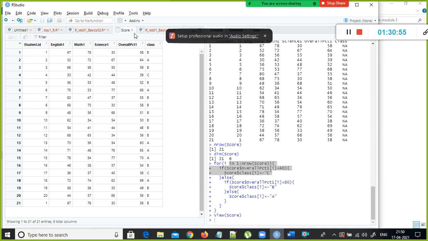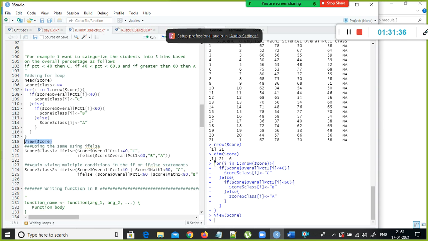You got it, right? It works fine if you give the conditions in order. Suppose I give the second condition first, will it work? It will get confused. So we need to make sure of the order of the conditions you specify. First you check less than 40, and else you do this one, or else like this. But if you specify less than 60 first and then else if you put 40, it will get confused. The logic is not correct. That is called a semantic error, so you should be a bit cautious.